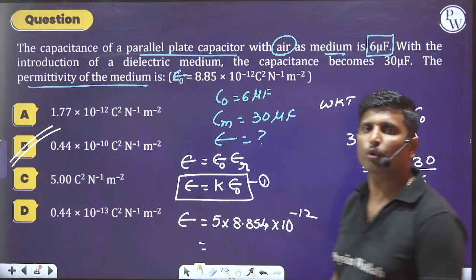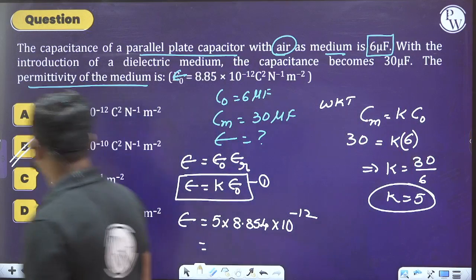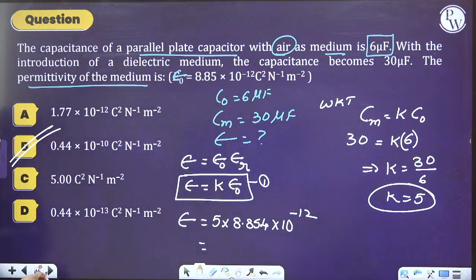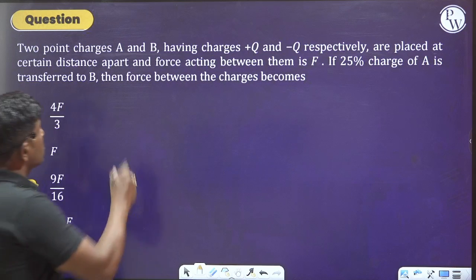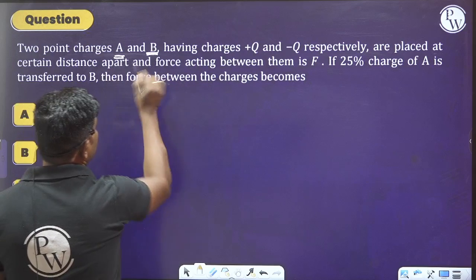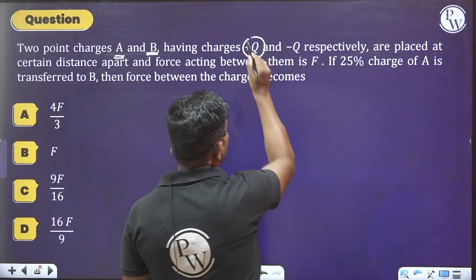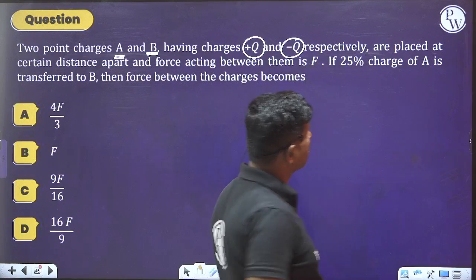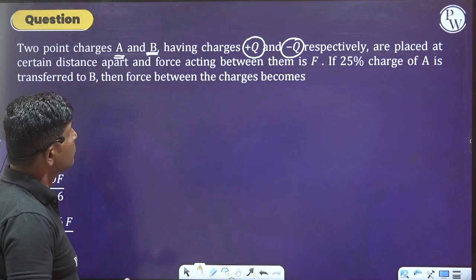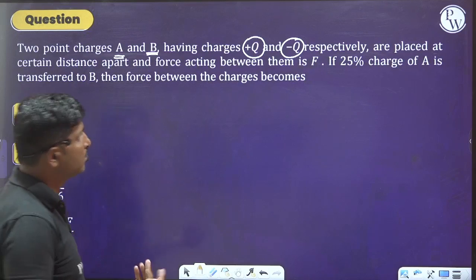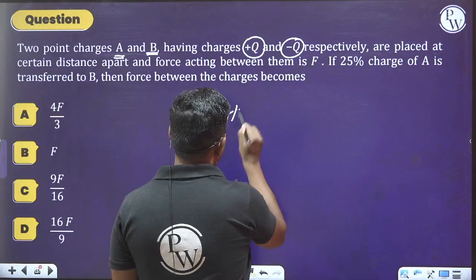Okay, I hope you can do this problem. Similarly, move on to the next question. Please read this question carefully. Two point charges A and B having charges plus Q and minus Q respectively are placed at a certain distance apart, and the force acting between them is asked. This is already completed.